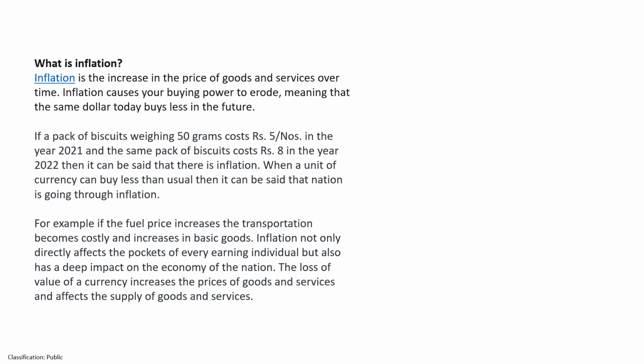So inflation is an increase in the prices of goods and services over time, and inflation causes your buying power to erode. For example, if you can buy a packet of bread for let's say 15 rupees, the same packet of bread currently cost you around 40 rupees. So the prices of that particular good has increased, or the buying power that 15 rupees had, let's say 7 or 10 years back, is not there currently.